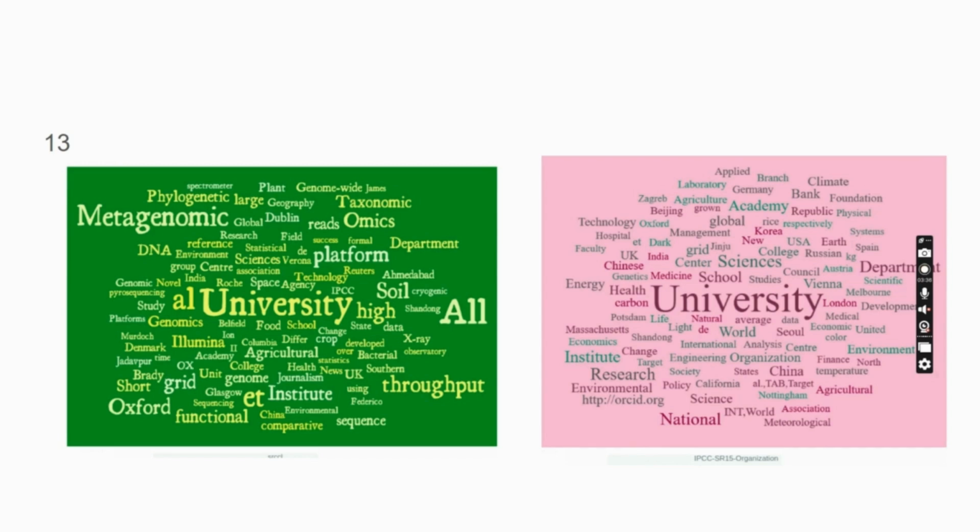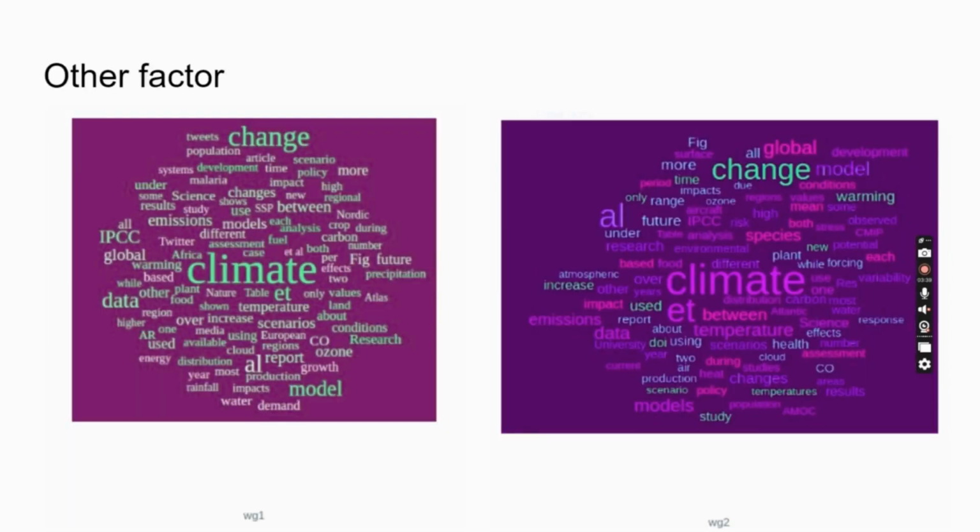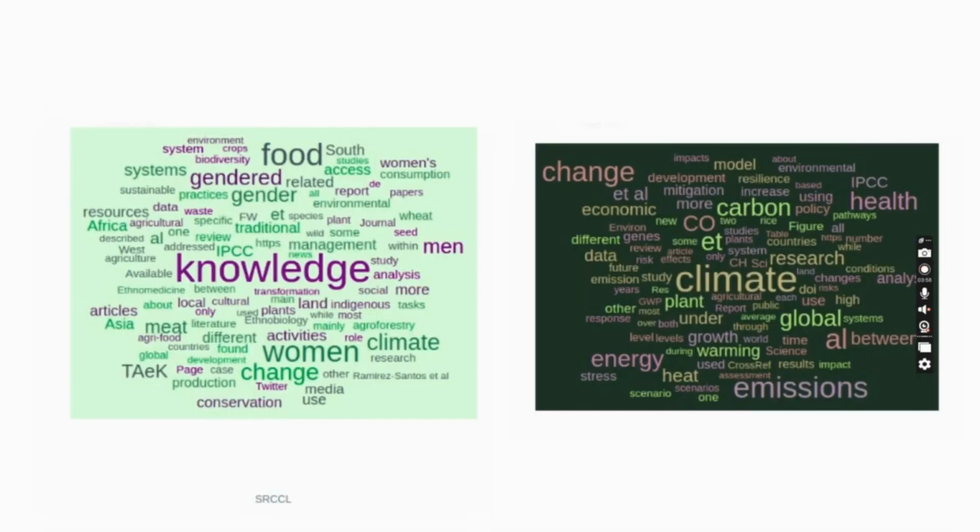Similarly, we did a normal factor analysis in which we can see other factors associated with the terms using word clouds. We can see that in climate change, different reports have been given, and some diseases like malaria are also associated with these terms, and it is associated with land and temperature changes. Similarly, if we see the SRCCL and SR15 reports, we can see carbon emission as well as climate change, which basically provide knowledge about land use, and in which people have talked about gender also, and various data have been collected.